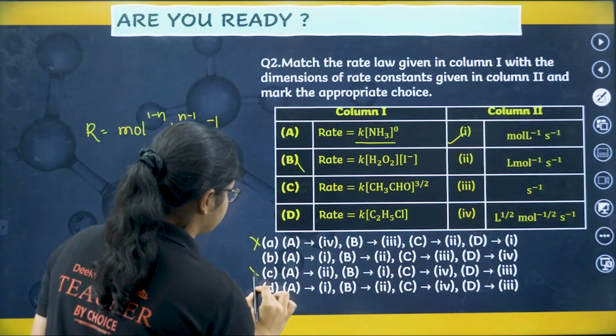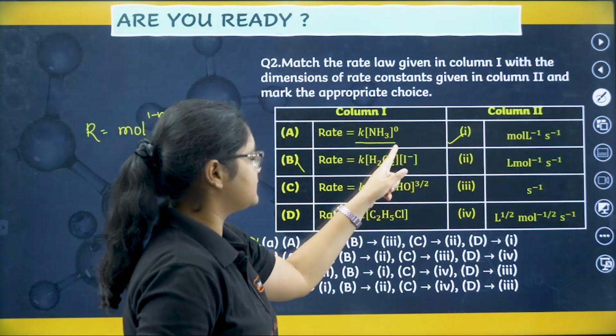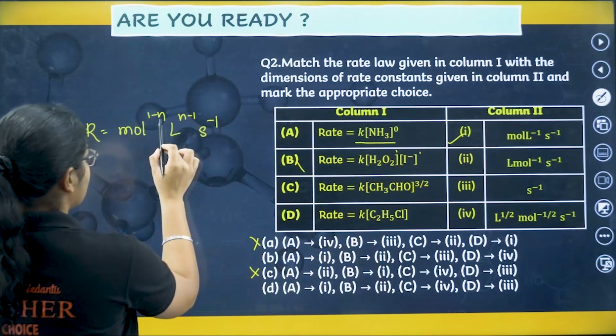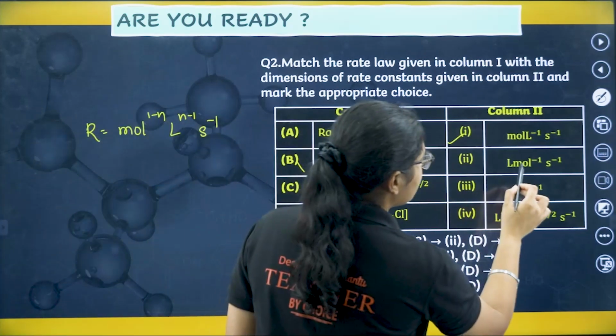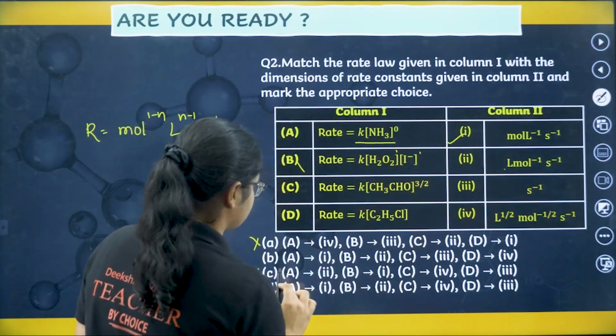I can eliminate these two options. Okay, let's see B. Now here H2O2 and I minus, the power of each is 1, and 1. So the rate is second order. So I'll get 1 minus 2, which is minus 1 for mole, and here I'll get 2 for liter. Mole minus 1, liter 1, second inverse. B is also correct. B is 2.